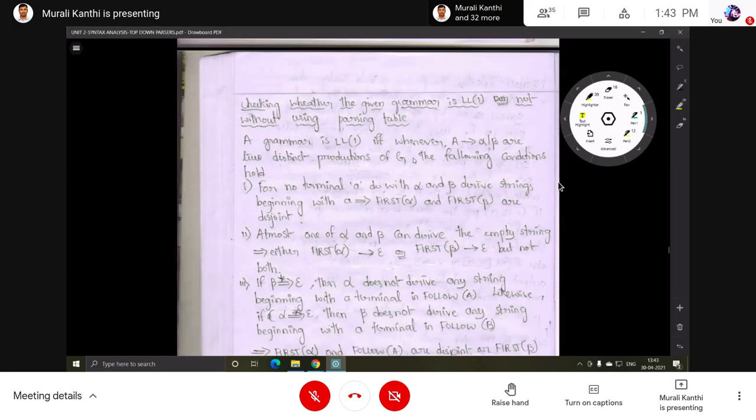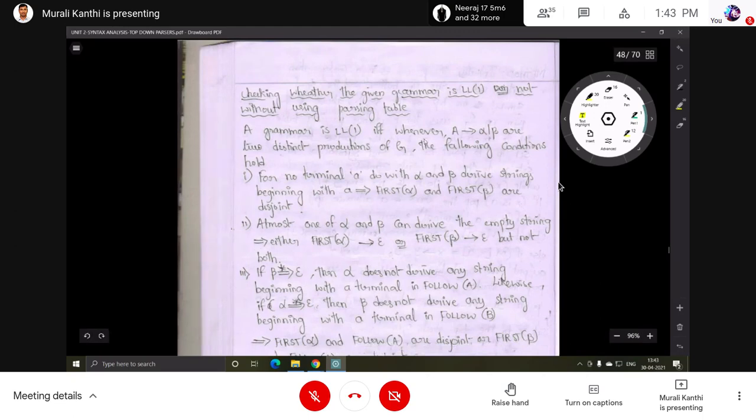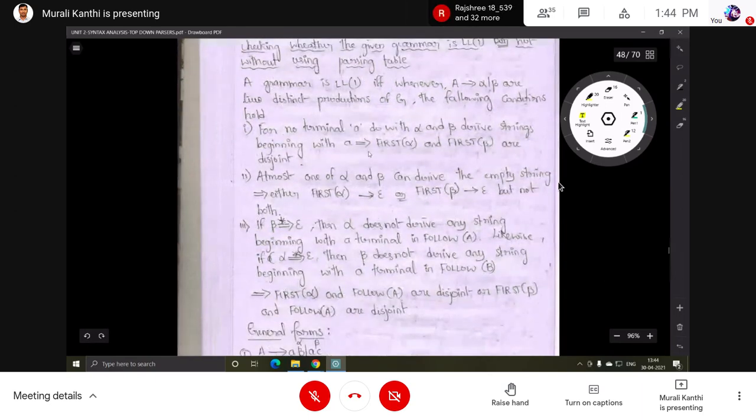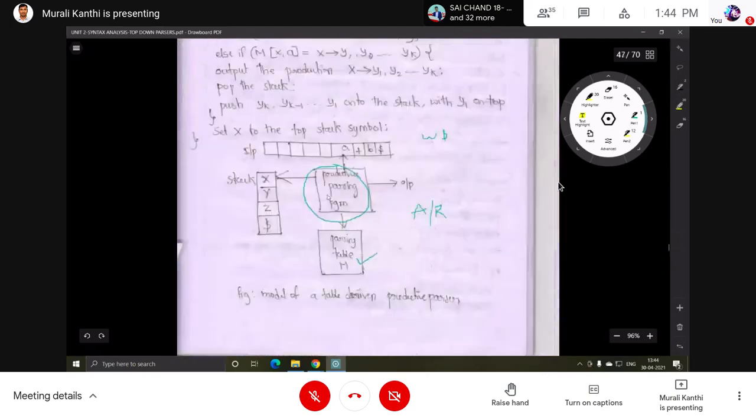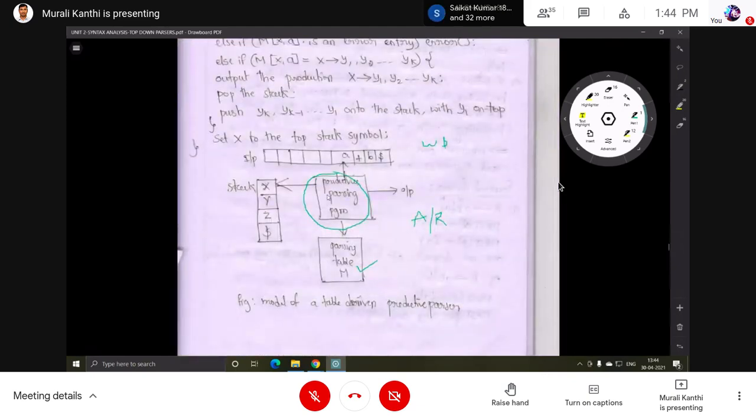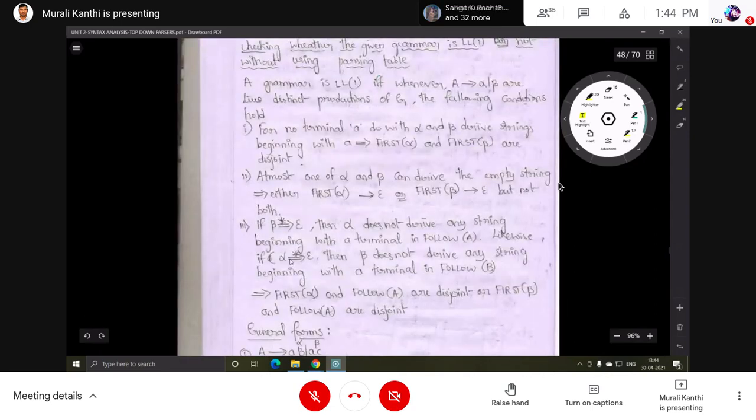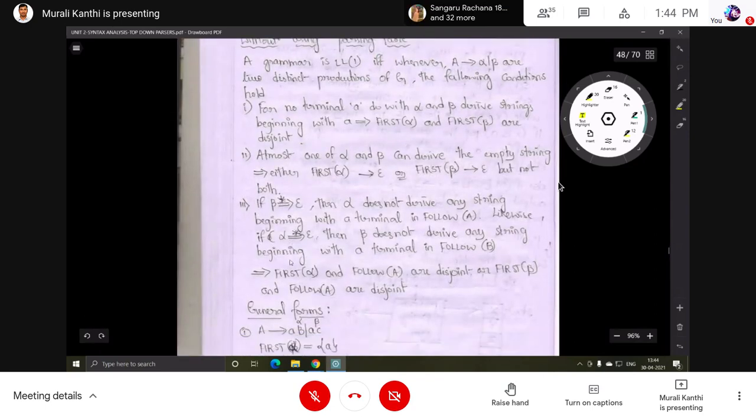A grammar G is LL(1) if and only if, whenever A → α | β are two distinct productions of grammar G, the following condition holds: for no terminal a do both α and β derive strings beginning with a, that is, FIRST(α) and FIRST(β) are disjoint. First I will explain some problems for this. Later we will see whether the given grammar is LL(1) or not. It is a different kind of problem, so first we will see that.